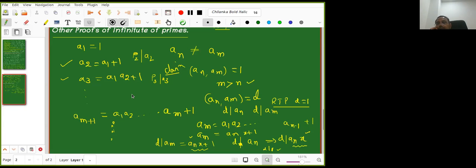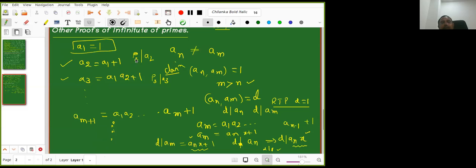Proof that there are infinitely many primes. Student: We have created a sequence with infinitely many numbers, and Pn divides An, where Pn is a prime. So there are infinitely many primes. Teacher: We created infinitely many numbers, and each number has a prime divisor except the first one. Each one has a prime divisor.